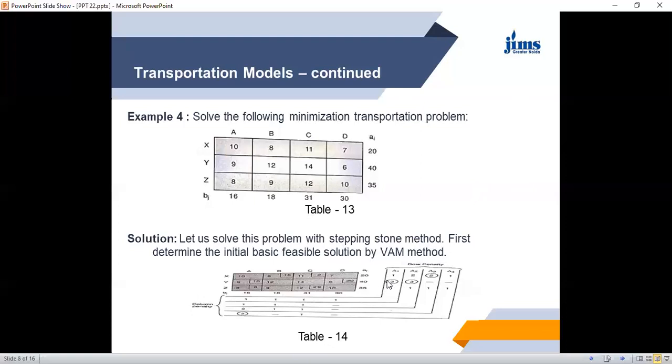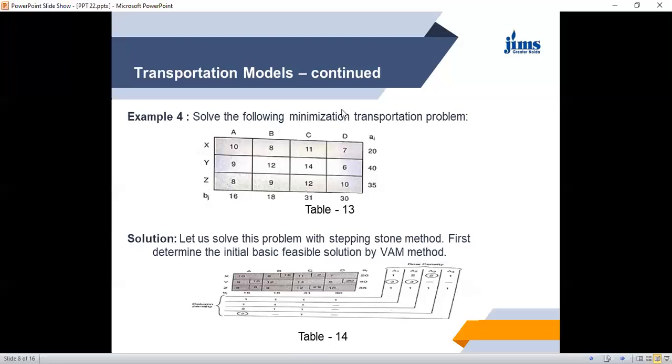So we allocate the maximum possible quantity in that row where the cost is minimum. So the cell which has the minimum cost is YD, this one. Here D has a requirement of 30 and Y can supply maximum 40. So the minimum of the two is 30. So we allocate 30 units here. What will happen? Now the demand of D will cease, so this column we delete from the discussion.